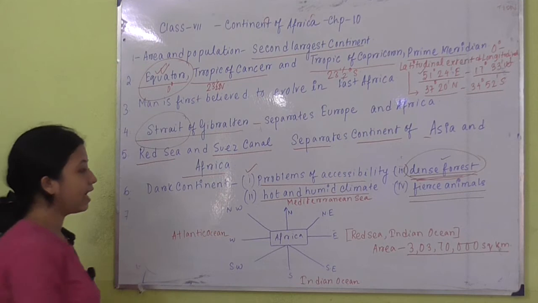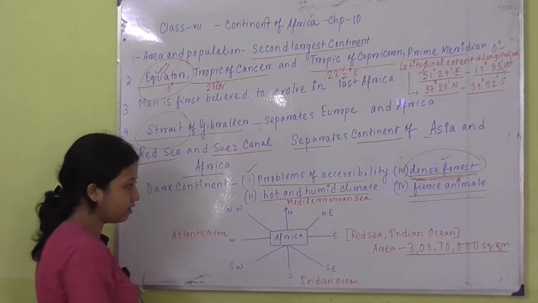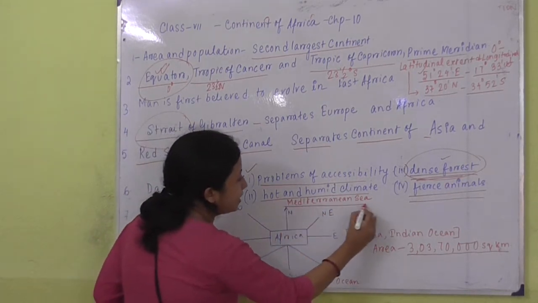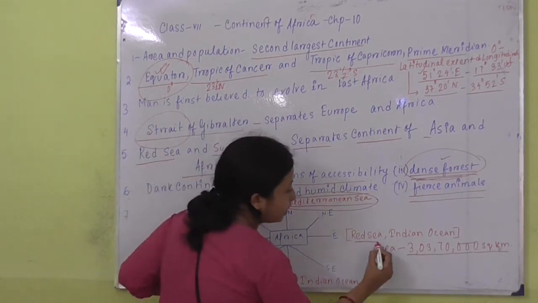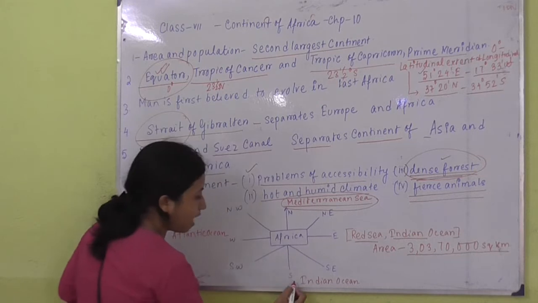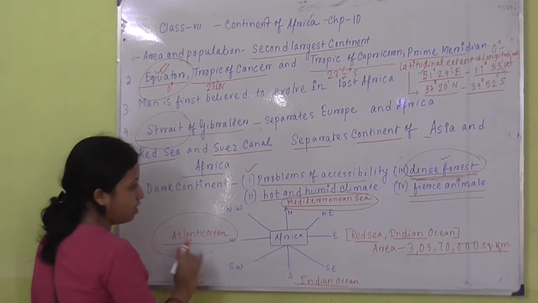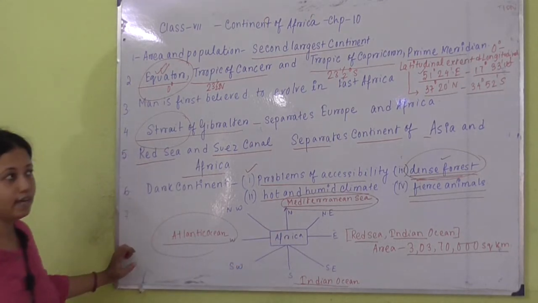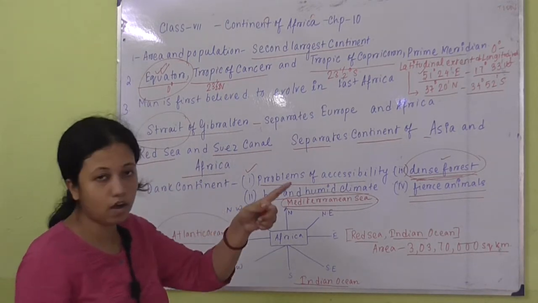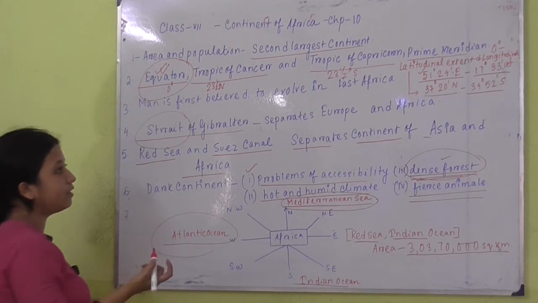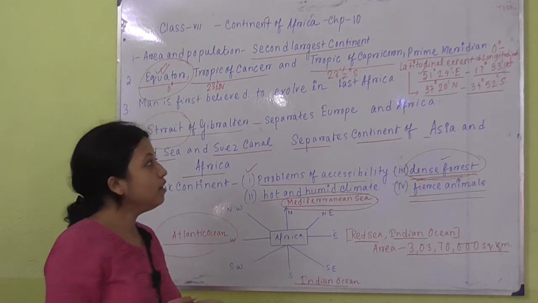If we come to the map of Africa, I have given you a flow chart diagram. In the north we have the Mediterranean Sea. In the east we have the Red Sea and Indian Ocean. In the south also we have the Indian Ocean, and in the west we have the Atlantic Ocean. This is the boundary of Africa, and from the map you can see that it tapers towards the south and it is much broader in the north.